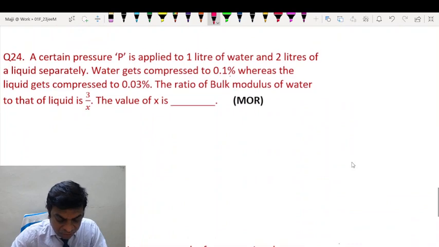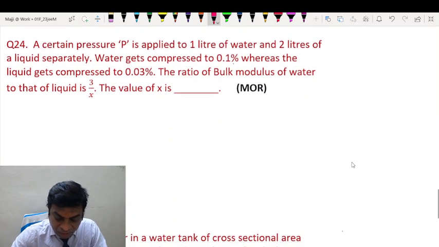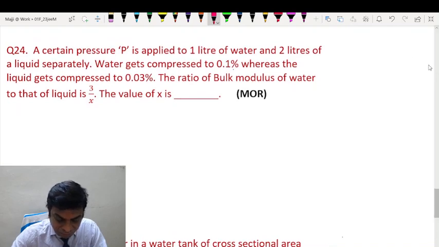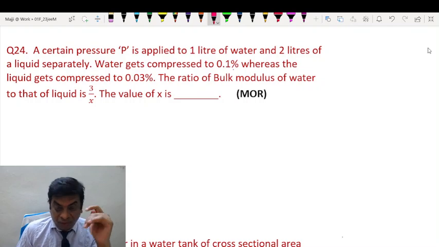Then coming to the next question, question number 24. A certain pressure P is applied to 1 liter of water and 2 liters of a liquid separately. Water gets compressed by 0.1%, whereas the liquid gets compressed by 0.03%. The ratio of bulk modulus of water to that of the liquid is.